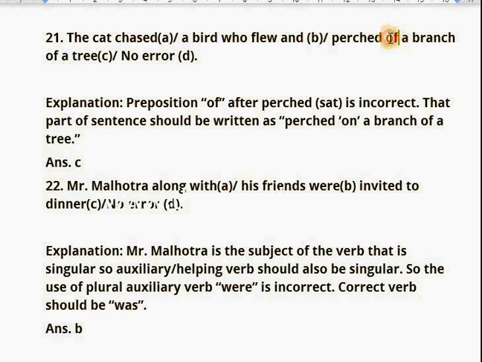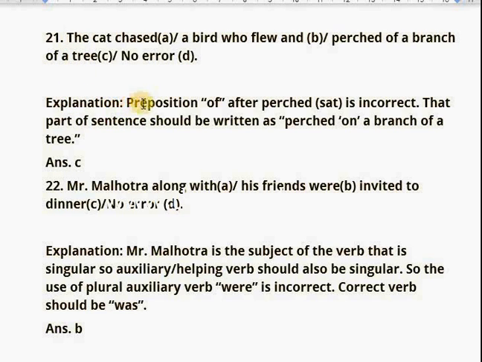So the preposition "of" should be replaced by the preposition "on", and the sentence will be written like this: the cat chased a bird who flew and passed on a branch of a tree.